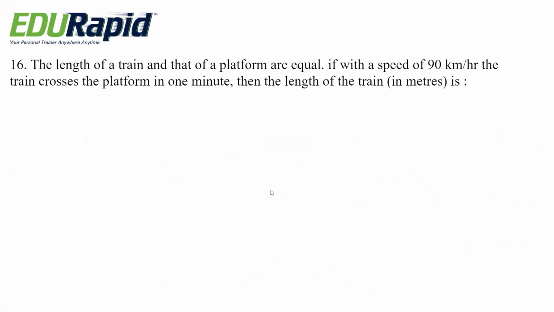Next question, the length of a train and that of a platform are equal. If with a speed of 90 km per hour the train crosses the platform in 1 minute, then the length of the train is 500 meter, 600 meter, 750 meter, 900 meter.